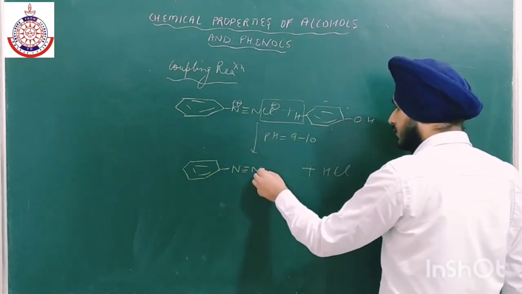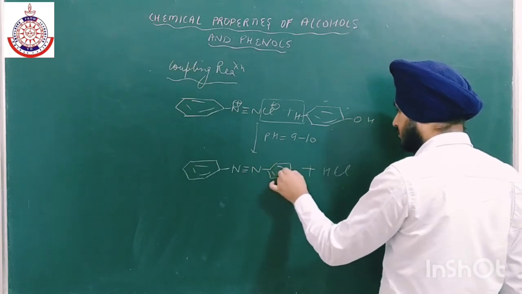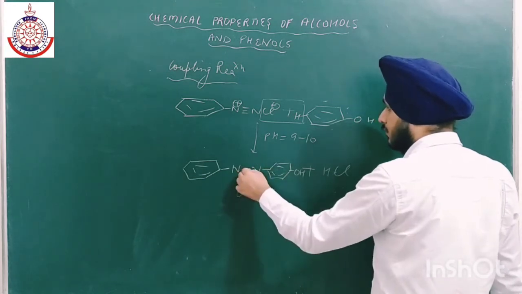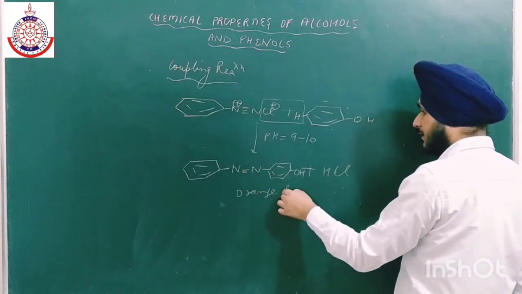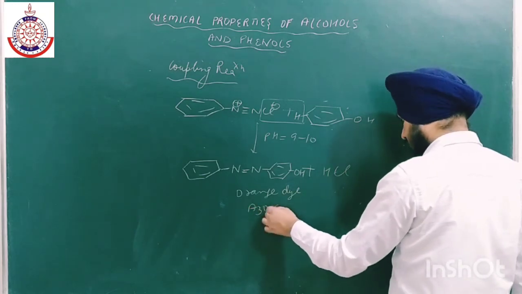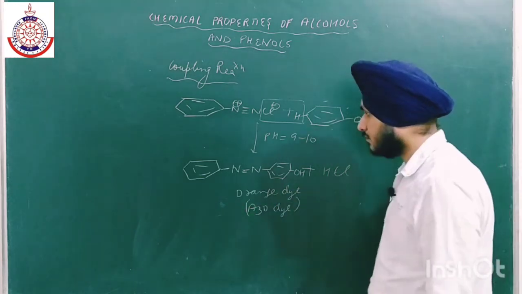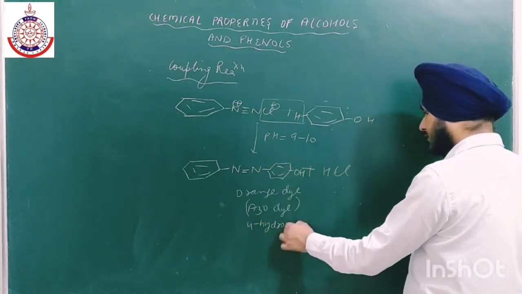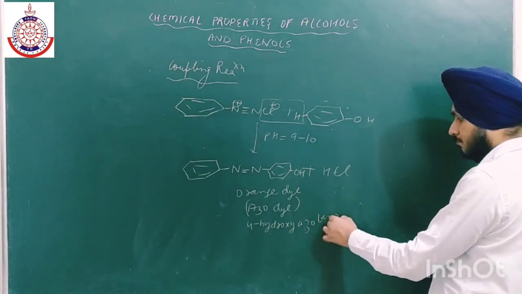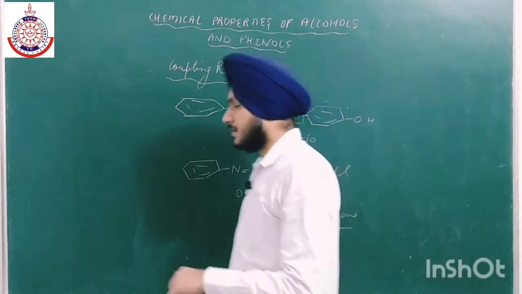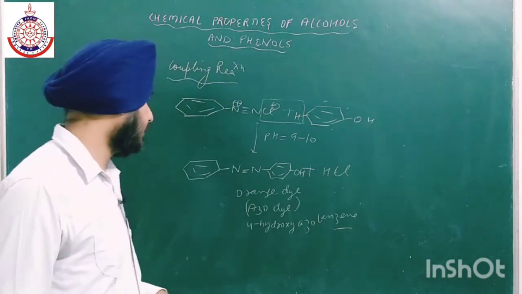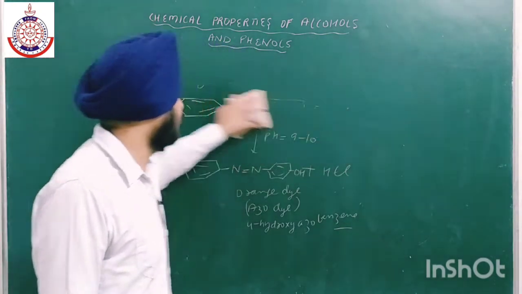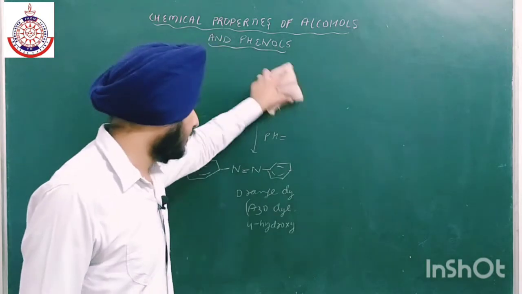Okay, and this dye is of orange color. This bond will change into a double bond, orange dye, azo dye. Okay, and the name of this compound is 4-hydroxy azobenzene. Okay, so this is a very important reaction, coupling reaction. ठीक है, डाई का फॉर्मेशन होता है. ठीक है, and we will also discuss one or two more examples of coupling reaction in the last chapter,